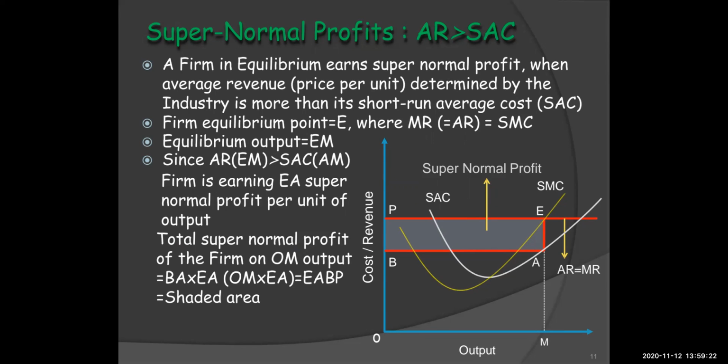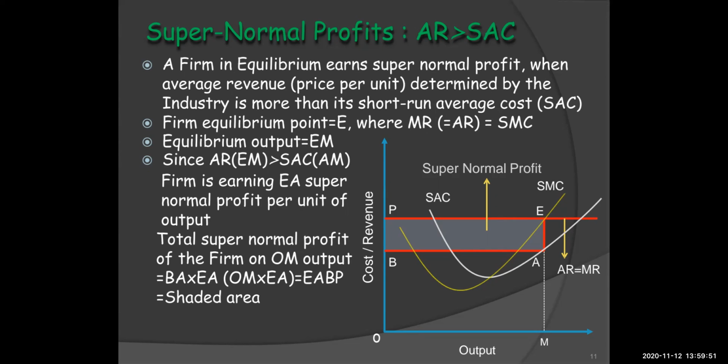Now, when we talk about the equilibrium output, the equilibrium output is the point EM, and since AR is greater than SAC, we can see in the diagram that our EM is greater than AM. The difference between EM and AM will give us supernormal profit per unit of output.